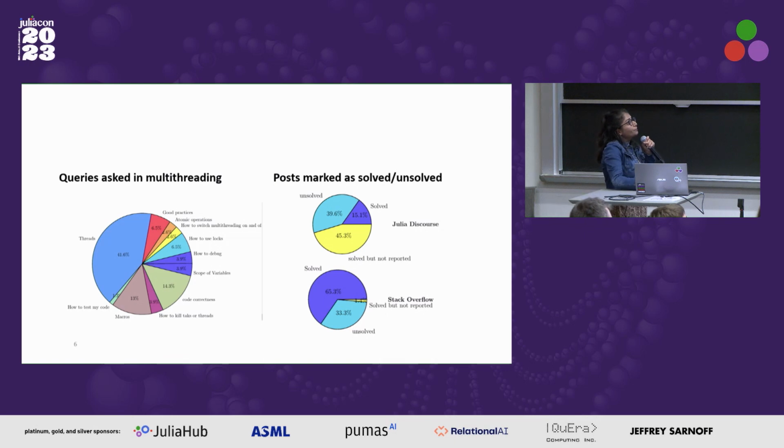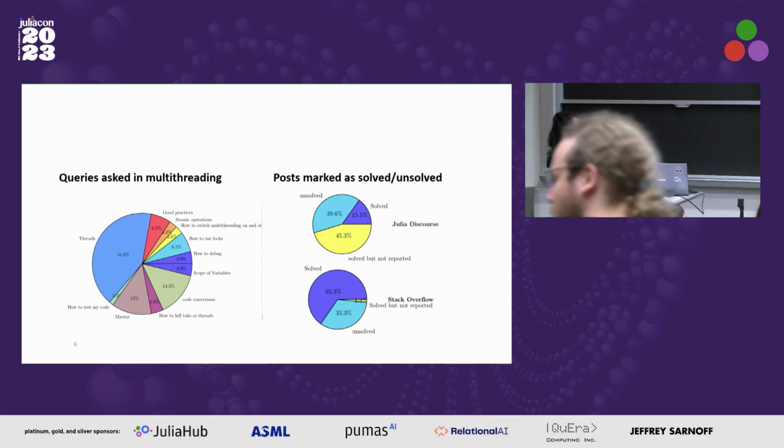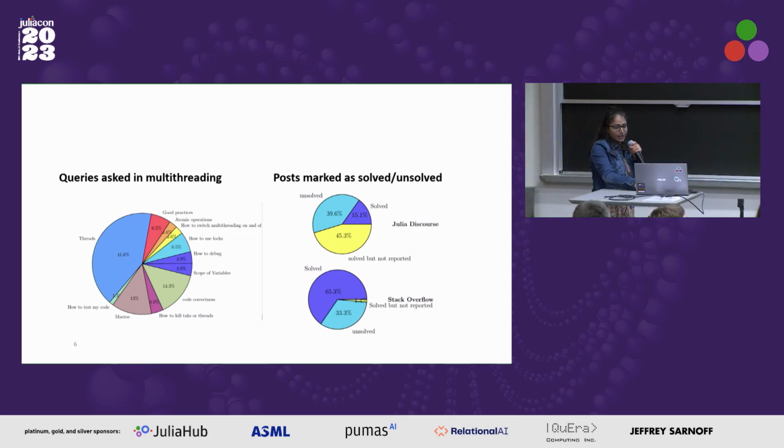The other pie chart that you can see compares Stack Overflow and Julia Discourse. There were fewer posts on Stack Overflow compared to Julia Discourse, but the interesting fact is all of them were solved. On Discourse, there were very few that were solved but not being reported as solved. So I think there may be a maintenance change needed in Julia Discourse.